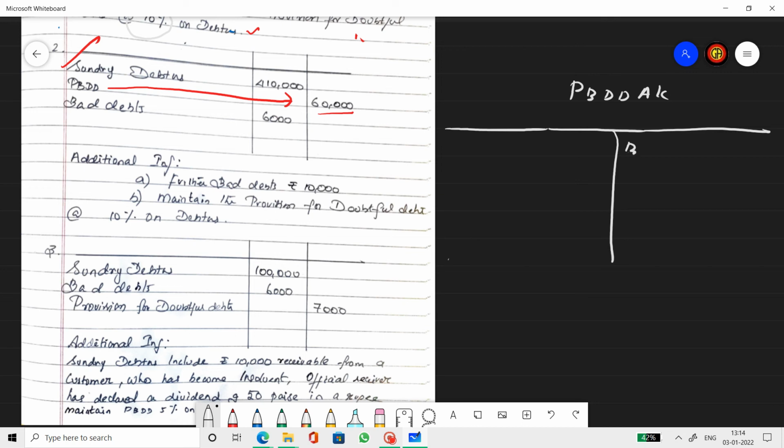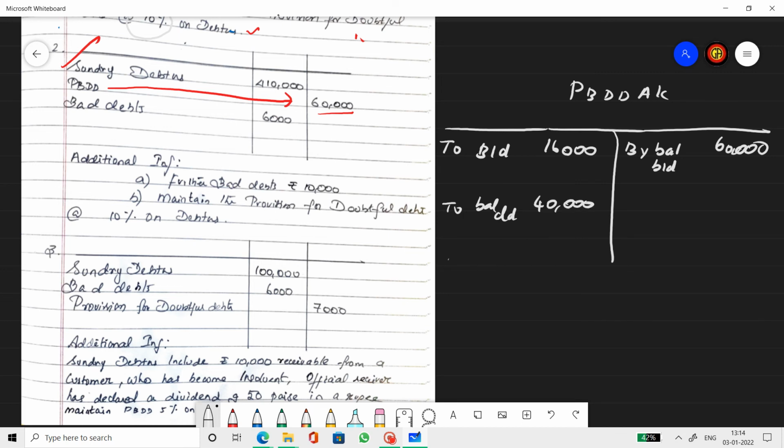Opening balance, by balance brought down 60,000. To bad debts, hope you remember, 16,000 after you prepare the bad debts account. Closing balance: it's 4,10,000 minus new bad debts 10,000, 4 lakh into 10%. So to balance carried down is 40,000.